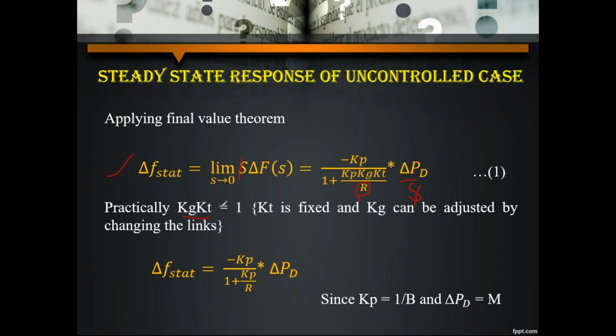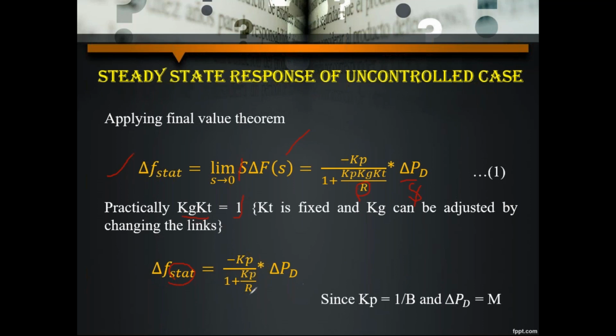If you consider these two terms equal to 1, then this equation becomes delta f stat. So here stat is nothing but the static response of a single area system. So this means static response for the frequency control. Delta f stat is equal to minus Kp divided by 1 plus, here Kg Kt becomes 1 because these are the fixed value for the practical purpose, into delta PD.